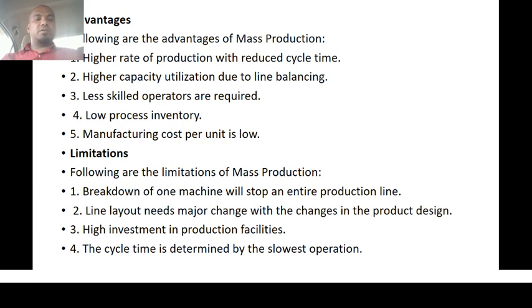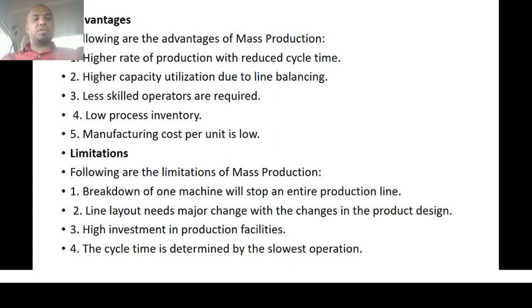Fifth one is manufacturing cost per unit will be less, because the product will be processed or manufactured on a large scale. So we can expect a lower cost of production. Industries are able to enjoy economies of scale by reducing the cost of production.